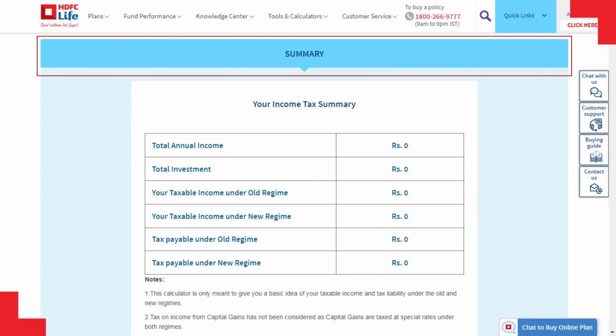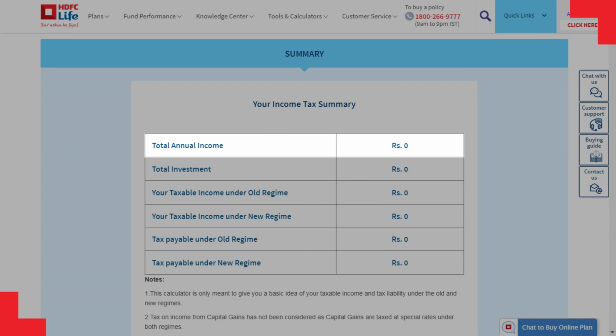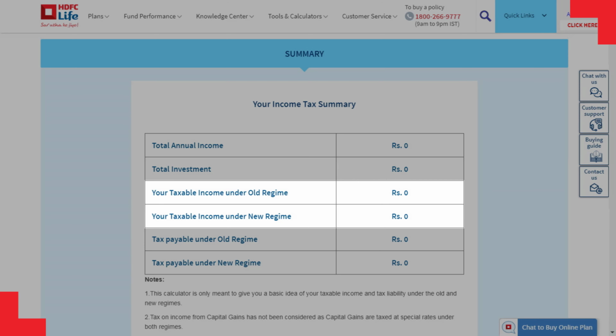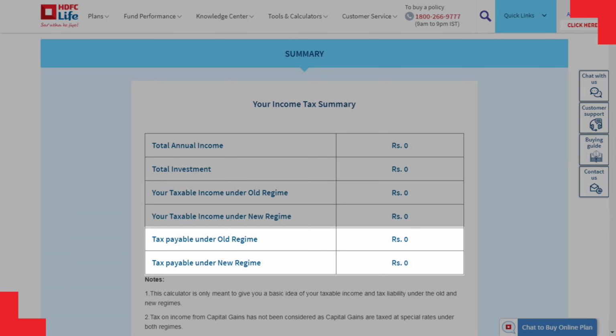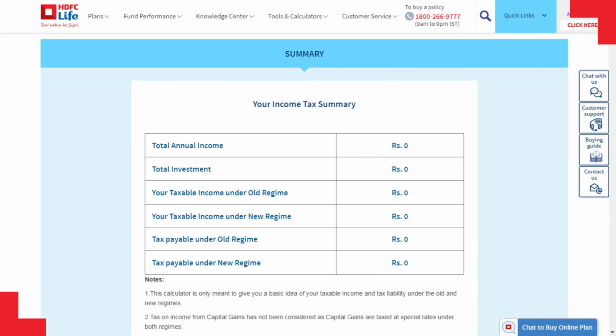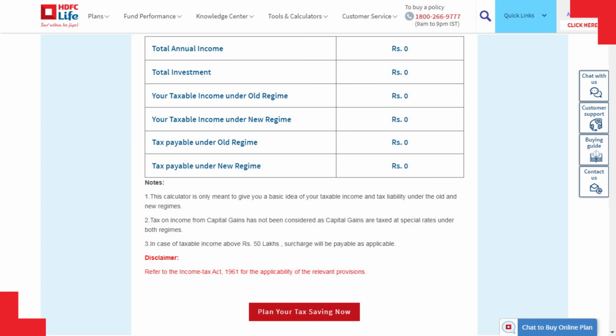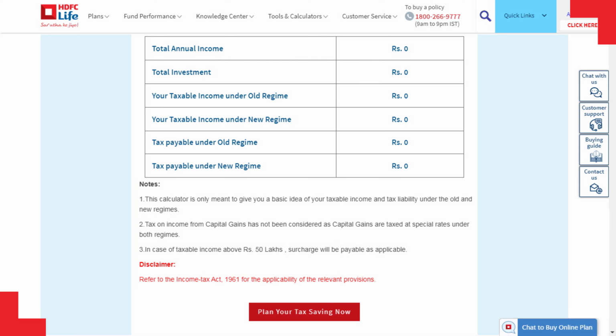In the final summary tab, you can view the total income, total investment, total taxable income under old and new regime and tax payable under the old and new regime. Also, please take note of certain important points relating to the calculator which are displayed as notes under the table showing your tax calculations.